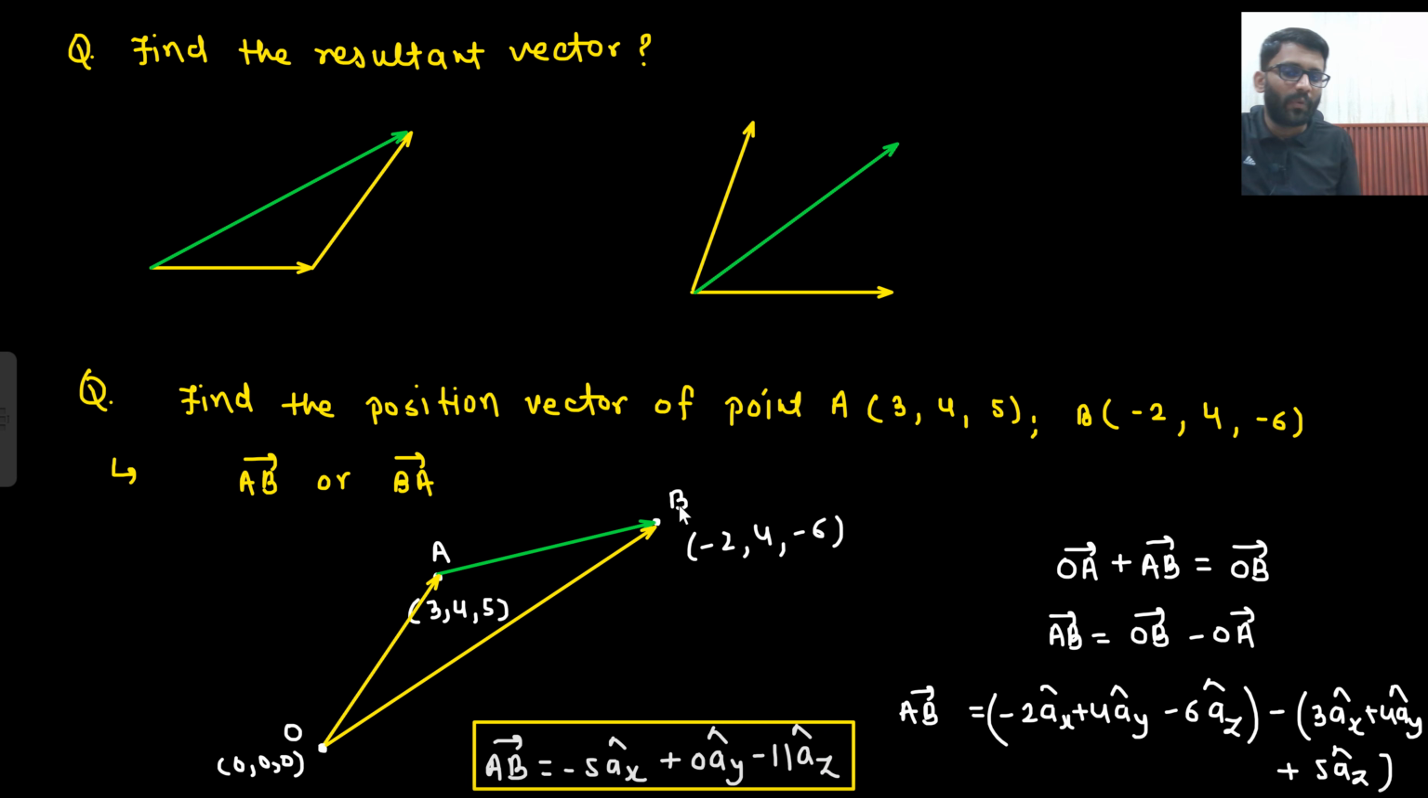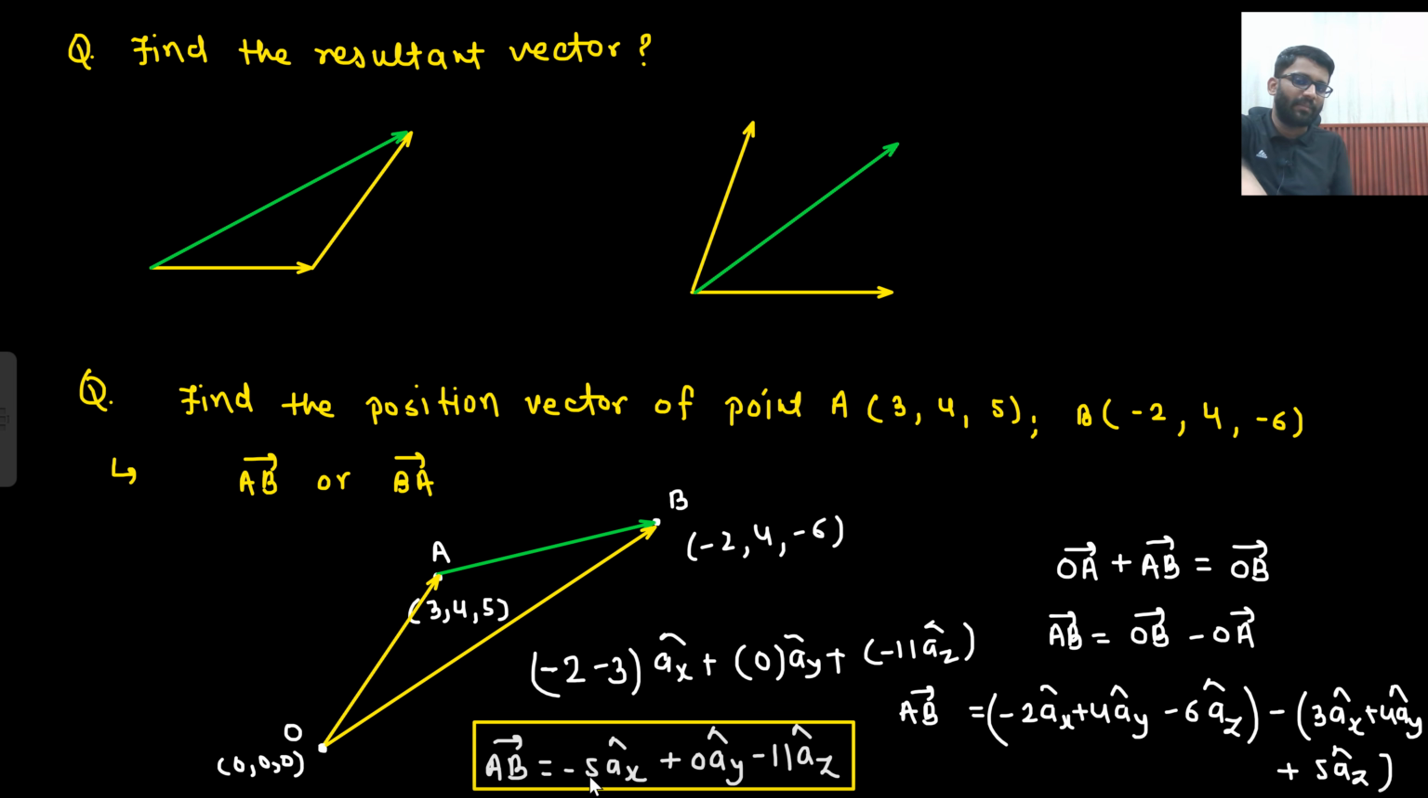So basically, if 2 points are mentioned and you need to write down the vector, how will you write it down? A to B I am going. That means in the direction from A to B, I am working minus 2 minus 3. A to B, you need to see the last point, that is minus 2. So minus 2 minus 3 AX cap plus 4 minus 4, 0 AY cap plus minus 6 minus 5, minus 11 AZ cap. So that would be your answer, minus 5 AX cap plus 0 AY cap minus 11 AZ cap. If I need to write BA vector, how will I write it down?